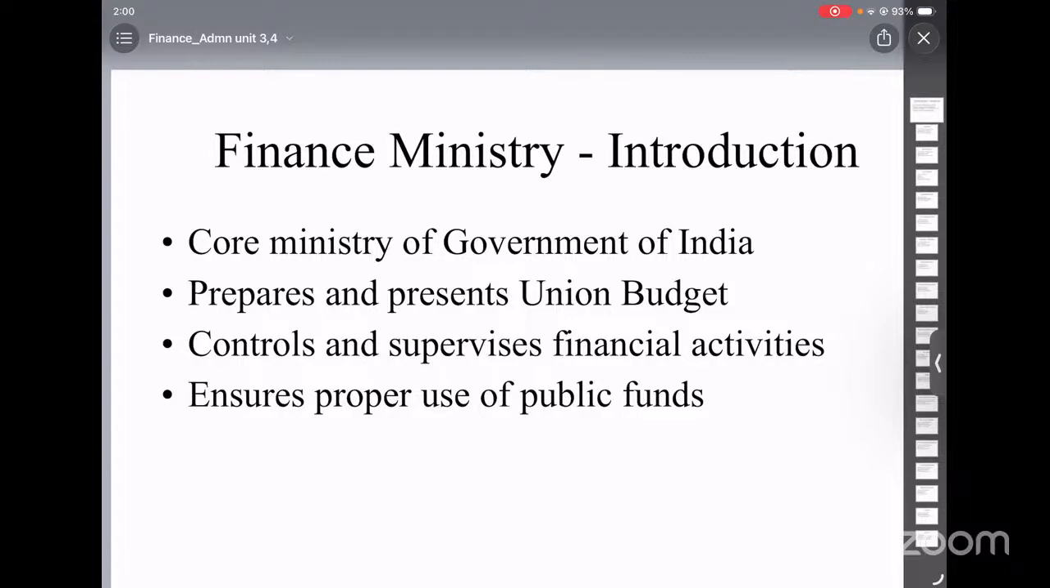After the budget is approved, it ensures proper implementation. It also monitors how money is spent by different ministries. Finance is often called the fuel of administration. Without money, no government activity can function. So the Finance Ministry keeps the entire administrative system running. The Finance Minister is also a very important member of the Union Cabinet.